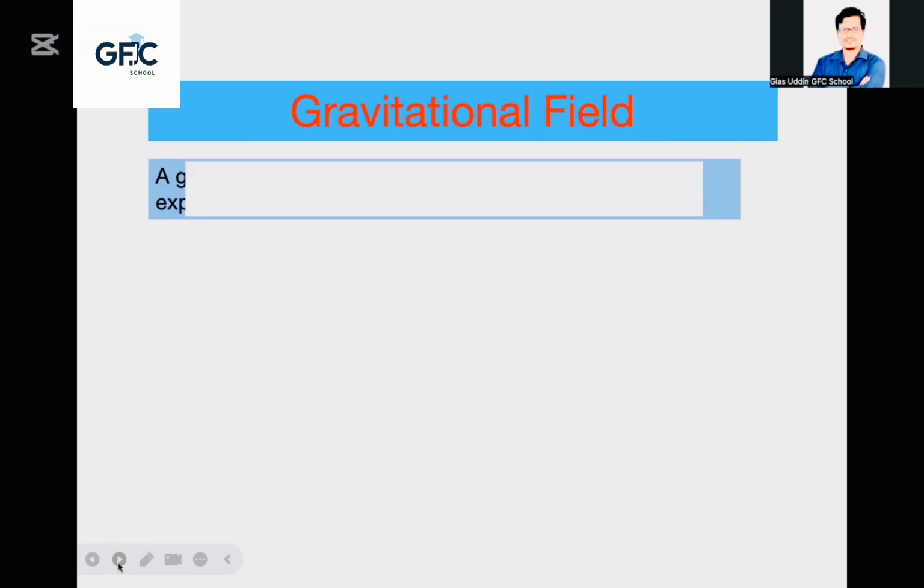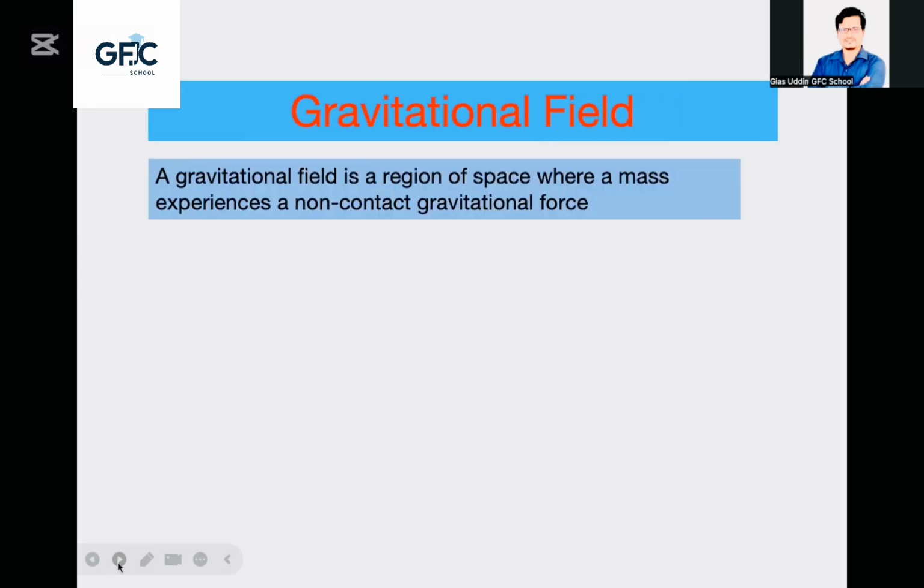What is gravitational field? Look, a gravitational field is a region of space where a mass experiences a non-contact gravitational force. It is a region. Guys, if you think about my previous pictures which I showed you, then you can understand actually what is meant by gravitational field region.